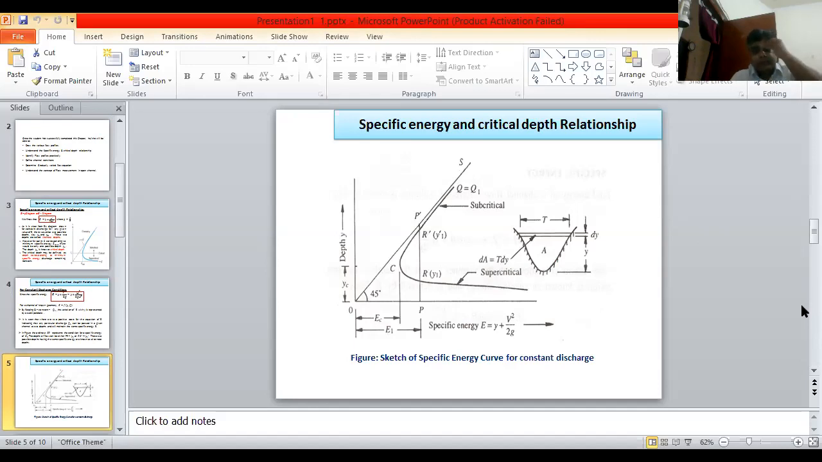That means Y1 is the supercritical depth and Y1 dash is the subcritical depth. That is, below the critical depth, the depth is known as supercritical, and above the critical depth, it is known as subcritical depth.